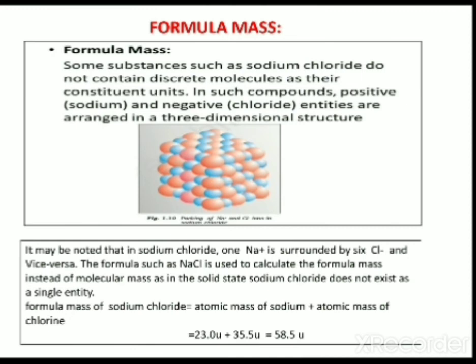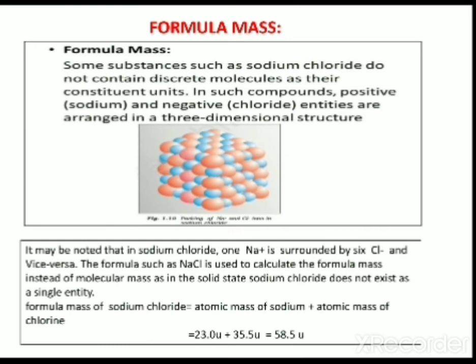Similarly, calculate the formula mass of calcium carbonate. First write the formula of calcium carbonate, CaCO3. After that calculate the formula mass, like the molecular mass, of CaCO3. Write the atomic mass of calcium plus the atomic mass of carbonate. It consists of C plus oxygen, 3 oxygen.